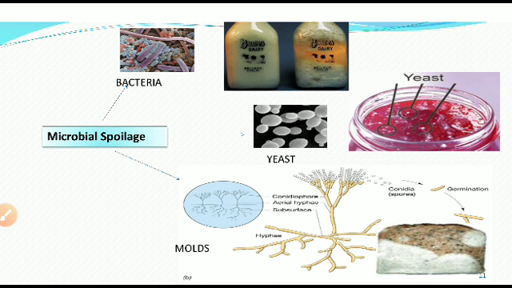They grow in slightly acidic conditions, need some moisture and a warm temperature between 20 to 40 degrees Celsius. They get destroyed when the temperature is above 70 degrees Celsius and can survive in a fridge but not in a freezer. That's why cheese is always kept in a freezer, not a fridge.